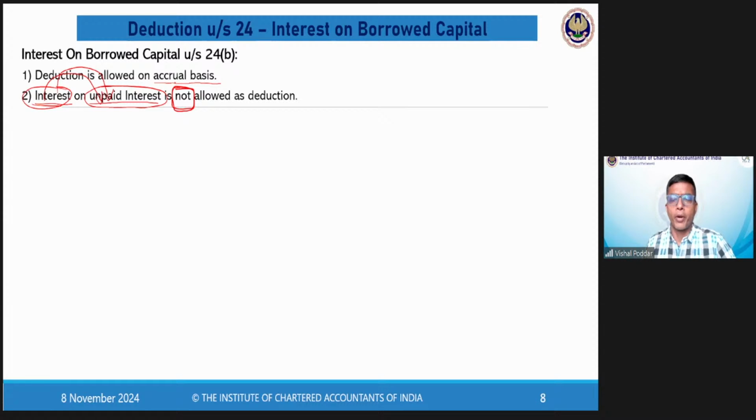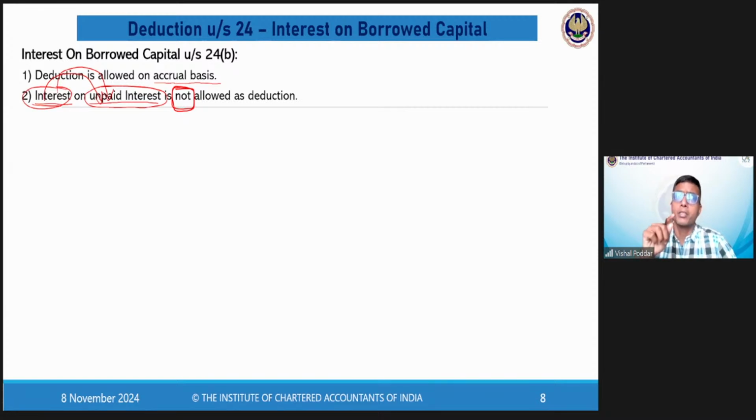See, these are very small pointers. All these pointers are very important when it comes to computation of your income, that is, in the exams. These small pointers create the difference between a right or wrong answer. Many times the taxation paper is very tricky, not because any major calculations are required. They are not there like costing and FM. Only in costing, FM and in one or two cases of accounts, you have lengthy workings. In income tax, there are no lengthy workings, no formulae, nothing. But there are these small, minute conceptual points or minute technical conditions which you have to keep in mind and apply in the given data.